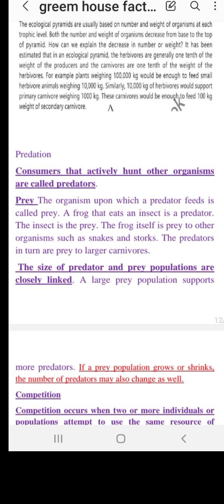That is how we can use a pyramid to compare various data. Generally, the thing that is available in excessive amount is present at the bottom. The thing that is always a bigger amount but less than that of the producers is present above it. Primary consumers are greater than this, but less than the herbivores. Even this graph, the decreasing order of this pyramid, shows that. So that was it for the ecological pyramids.